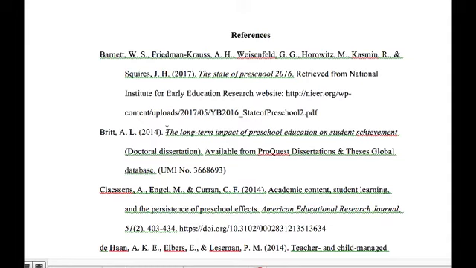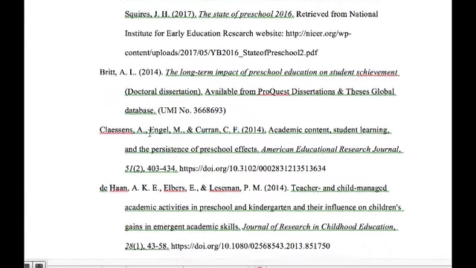Notice that the title of a dissertation, the first word is capitalized, and all of the other words in the title are lowercase except for proper names. And then she used the proper citation for that particular dissertation. Also notice that her references are pretty much within the last 5 years. So she did a good job with that.